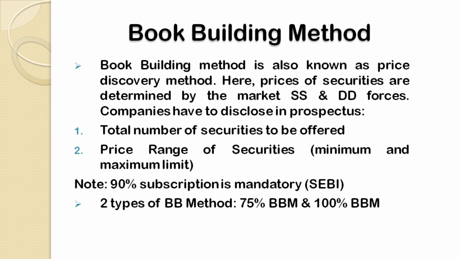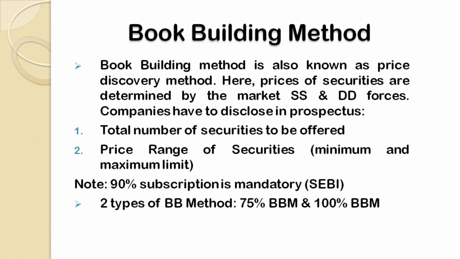Now the second method is known as the book building method. The book building method is basically known as the price discovery method. Why? Because under this particular method, the exact prices or fixed prices are not disclosed. But if a company is adopting the book building method in order to determine the prices of its securities, then it has to disclose two important things in the prospectus.